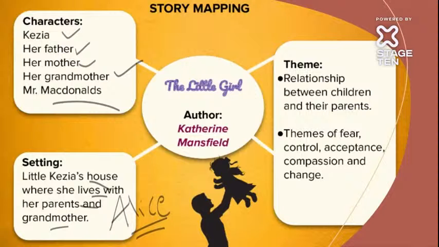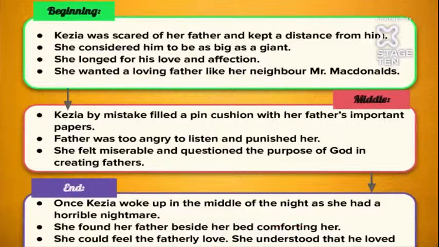Now see, how does the story start? In the beginning, Kezia is very scared of her father and always tries to keep some distance from him. She says that my father isn't good. He is always rude. He never spends time with me. He keeps on sleeping the whole day. So she doesn't like her father.